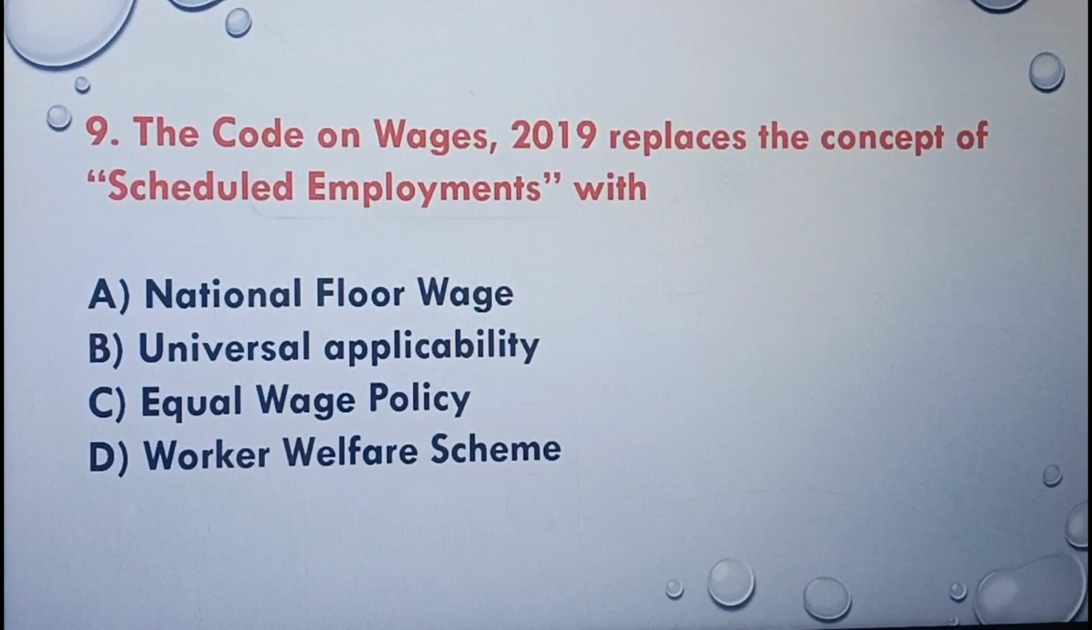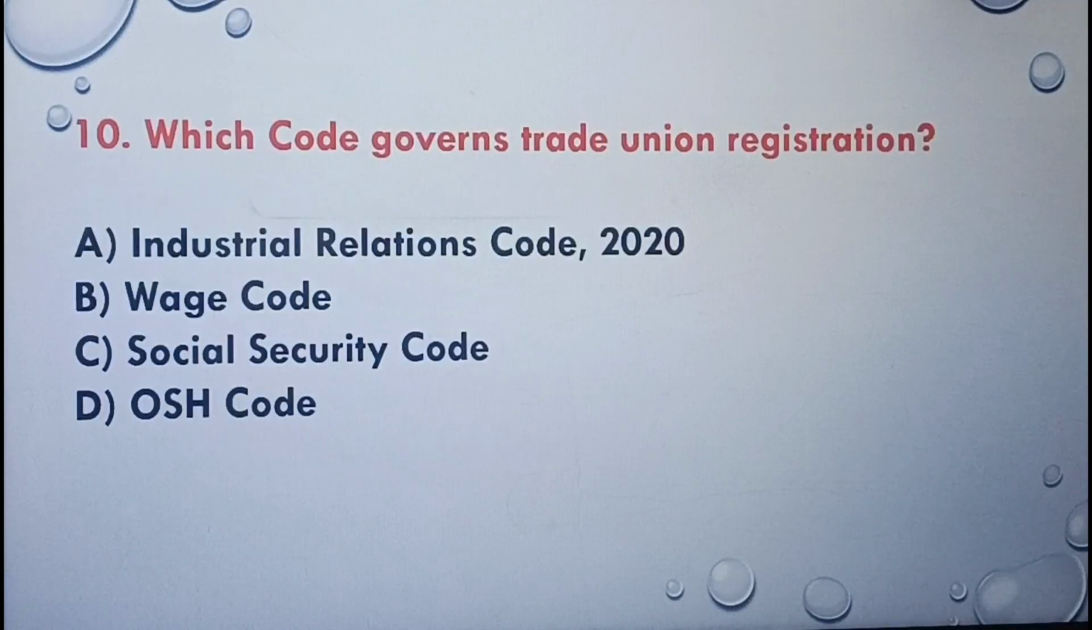Next question. The Code on Wages 2019 replaces the concept of scheduled employments with national floor wage, universal applicability, equal wage policy, workers' welfare scheme. The correct answer is option B, universal applicability. The next question. Which code governs trade union registration? Industrial Relations Code 2020, Wages Code, Social Security Code, OSH Code. The correct answer is option A, Industrial Relations Code 2020.